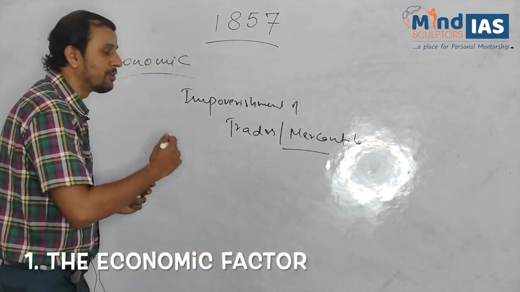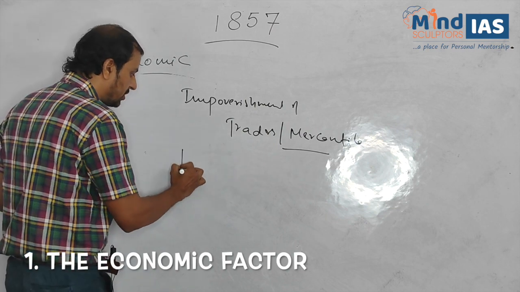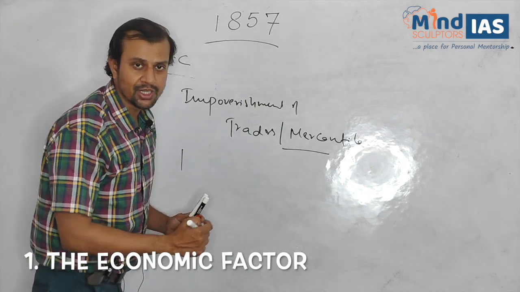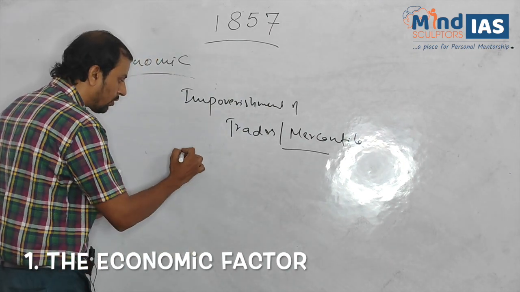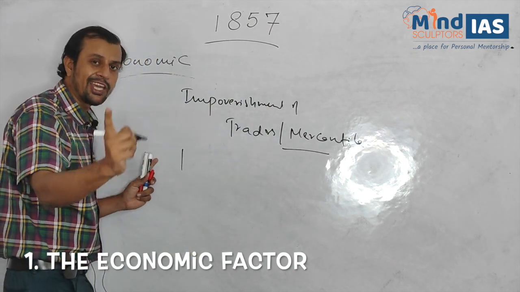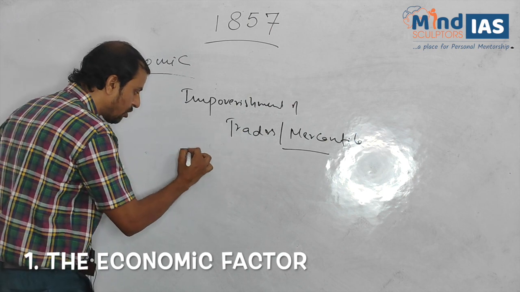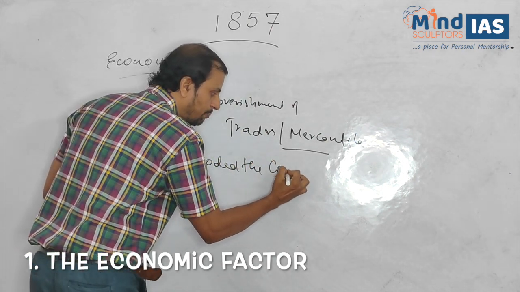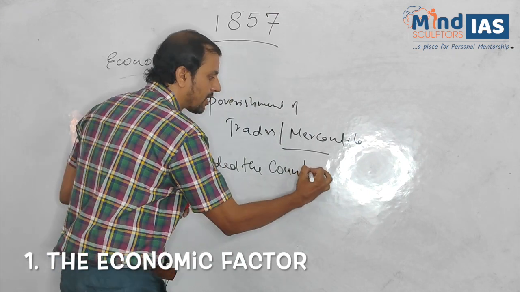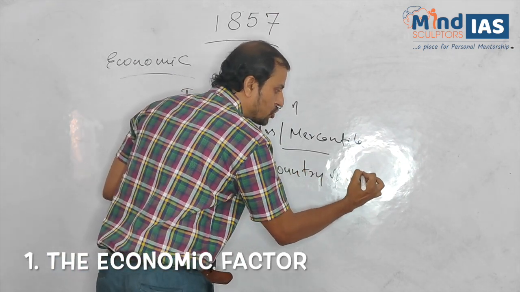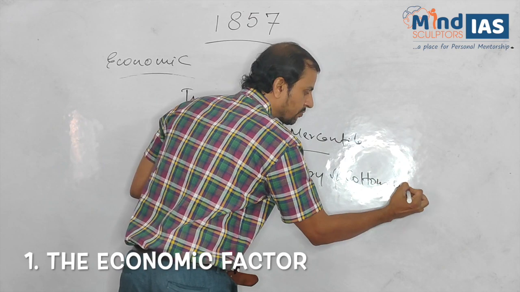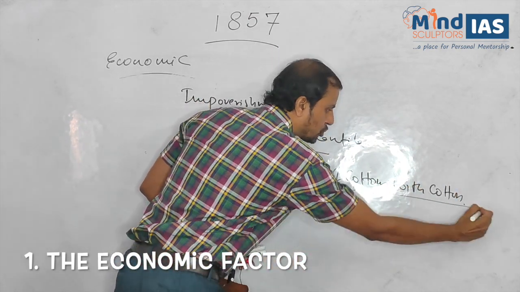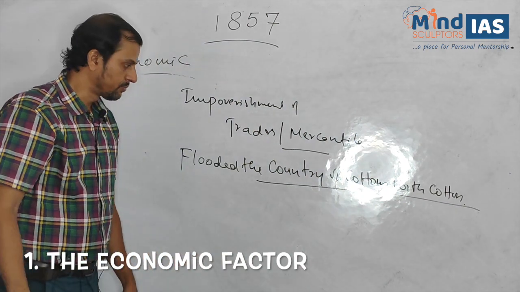So, what did British do? British destroyed the economic fabric of the country. There is a popular statement, flooded the country of cottons with cotton.